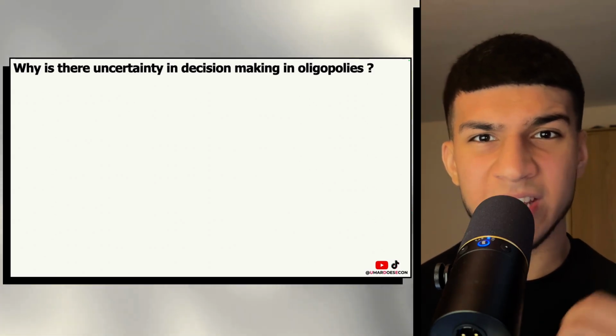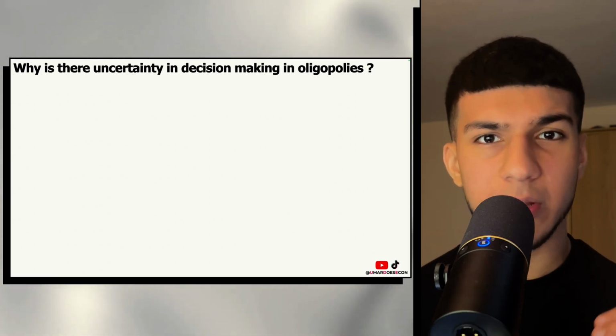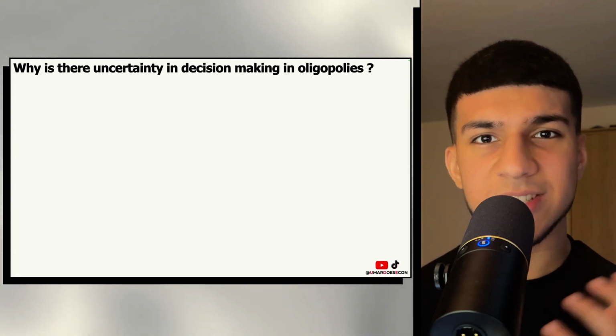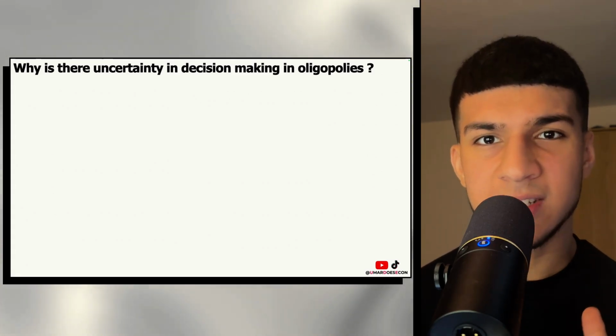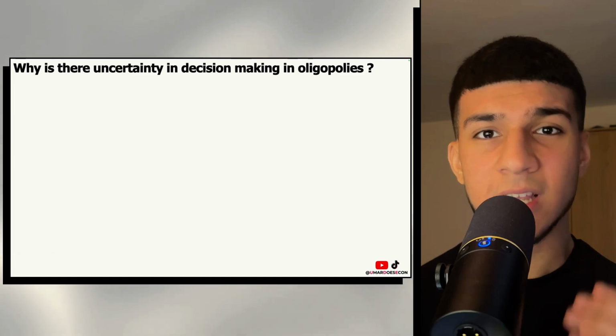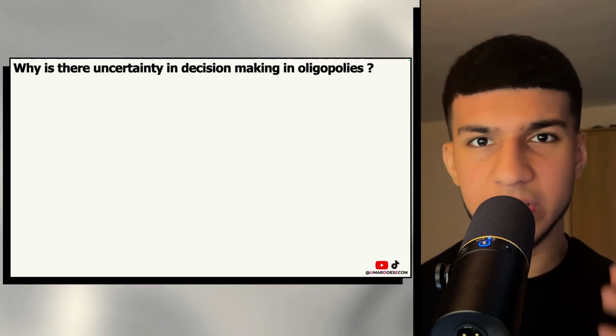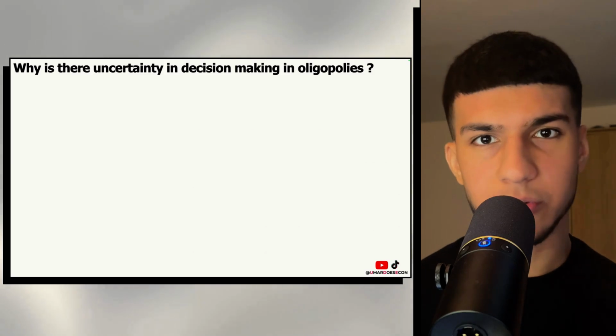This leads to quite an anxious scenario for both firms as they both wait for each other to make the first move. This is ultimately why there is uncertainty in decision making in oligopolies, and especially anything to do with price. And this also ties into the reasons for price stickiness and price rigidity.